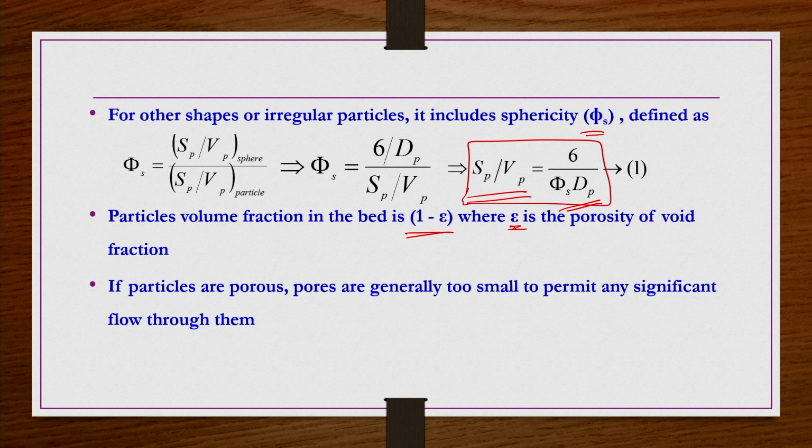If particles are porous, then the pores are generally too small to permit any significant flow through these particles. Actually, in this analysis we are assuming the particles used for packing, irrespective of their size and shape, are non-porous. Okay. The analysis that we are doing is for non-porous particles. However, even if you have some porous particle, their porous structures are in general too small to permit any significant flow through these internal pores also.